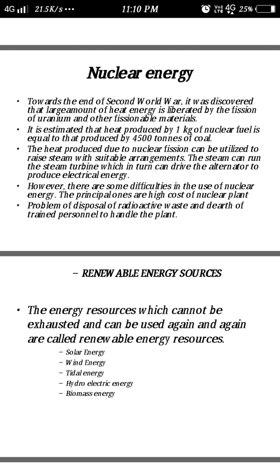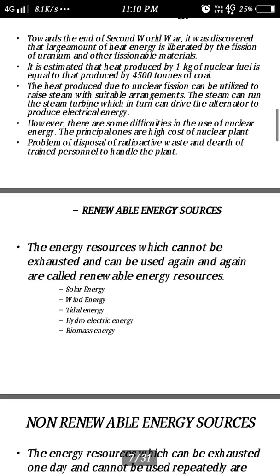Compare this: 1 kilogram of nuclear fuel produces heat equal to the heat produced by 4,500 tons of coal. So think about how effective and powerful it is. The heat produced due to nuclear fission can be utilized to raise steam. With suitable arrangements, this steam can run the steam turbine, by which the electrical generator receives the input energy and gives out the electrical output.